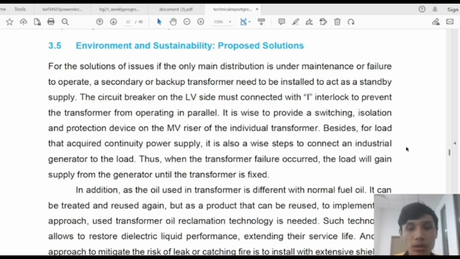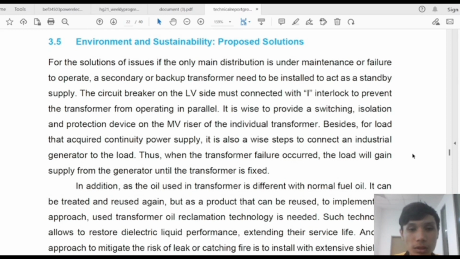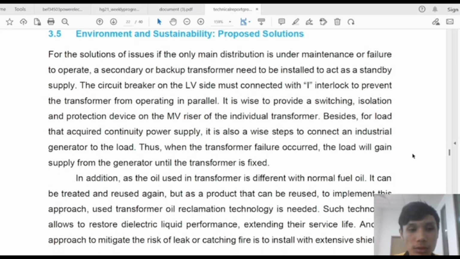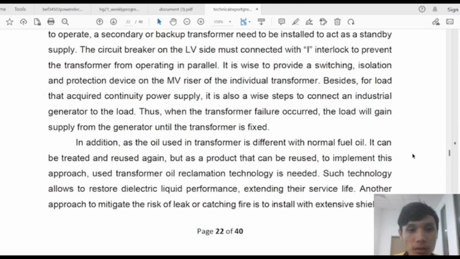Besides, for the load that requires continuity of power supply, it is also a wise step to connect an industrial generator to the load. Thus, when the transformer failure occurs, the load will gain supply from the generator until the transformer is fixed. In addition, as the oil used in the transformer is different from normal fuel oil, it can be treated and reused again. To implement this approach, transformer oil reclamation technology is needed. Such technology allows restoring the dielectric liquid performance, extending its service life.